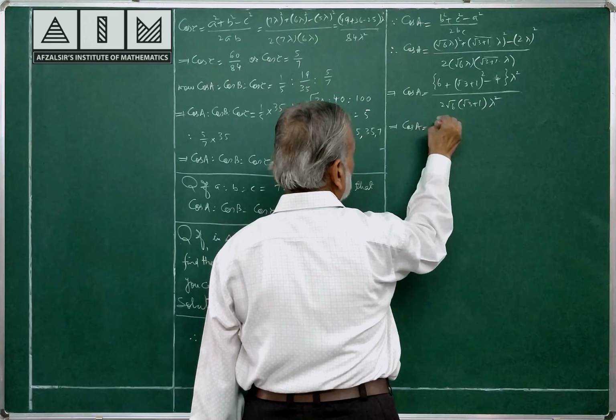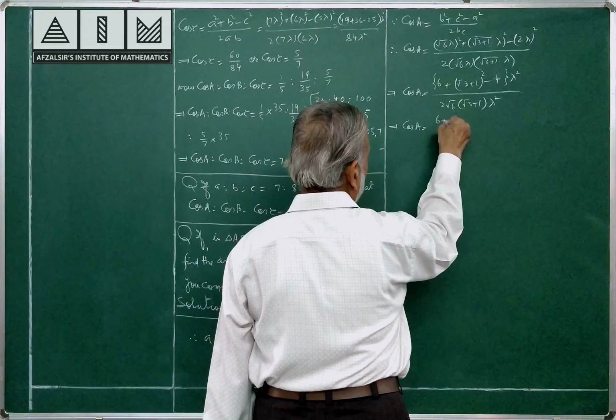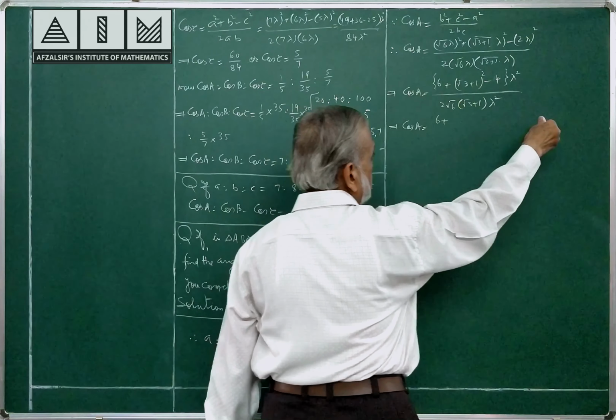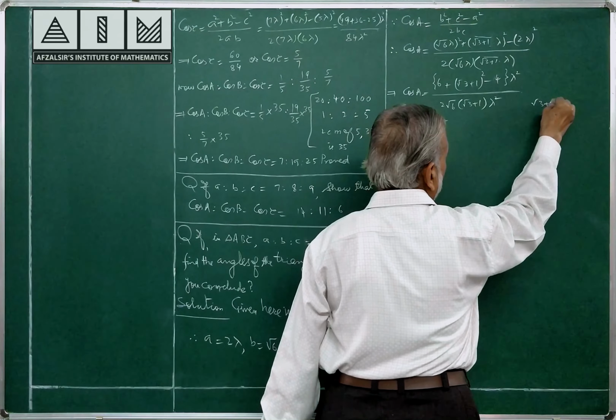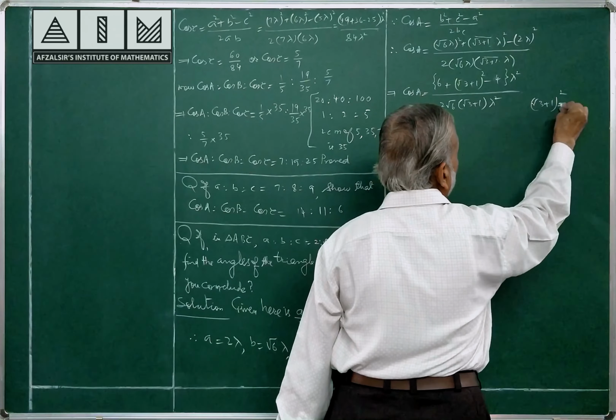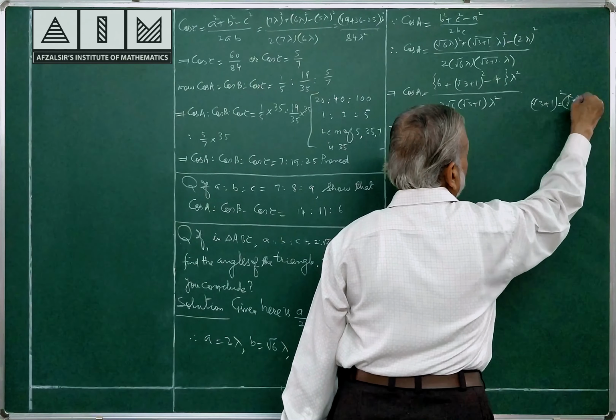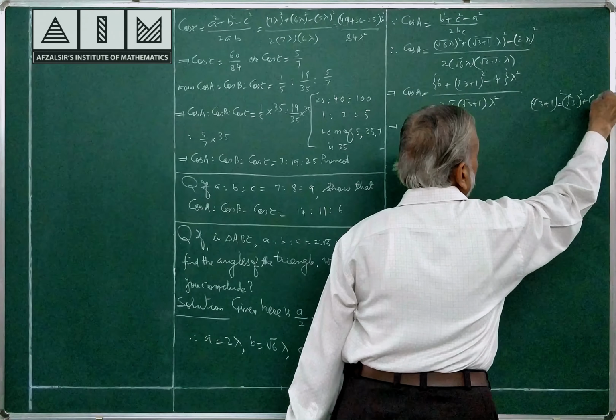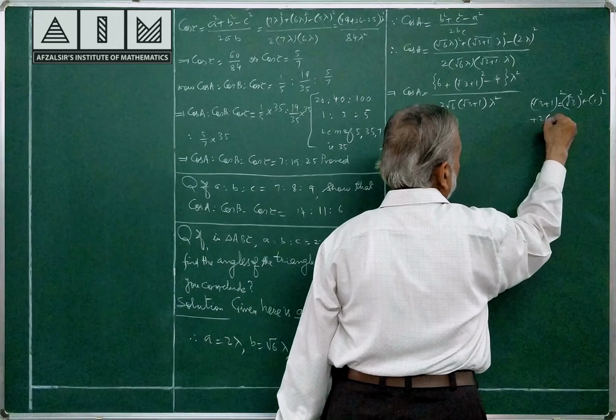Cos A is equal to, this is 6, this is (A plus B) whole square, which is A square plus B square plus 2AB.